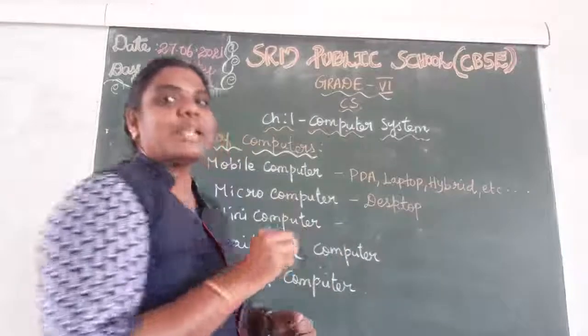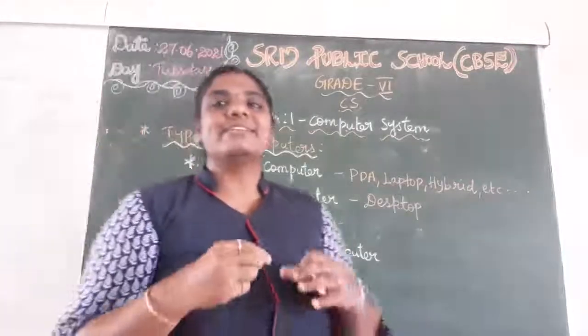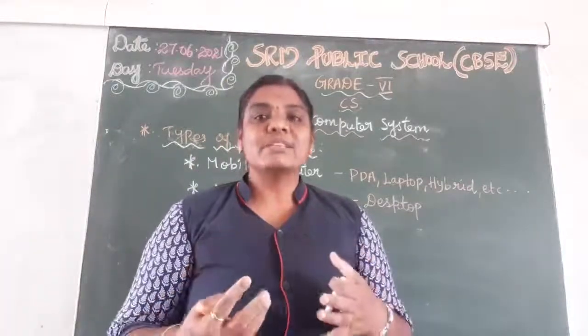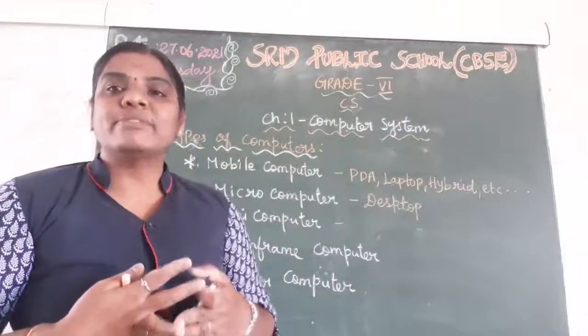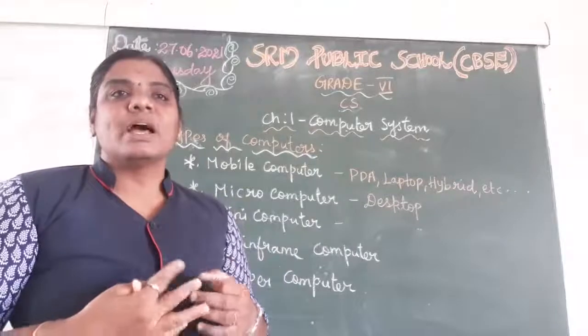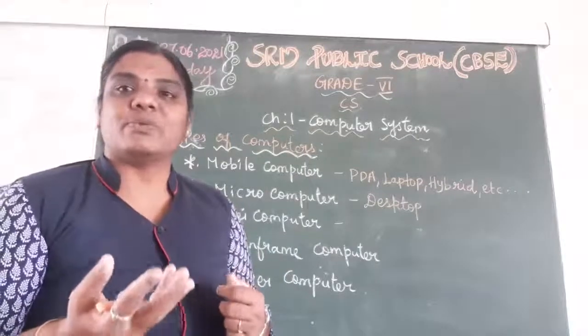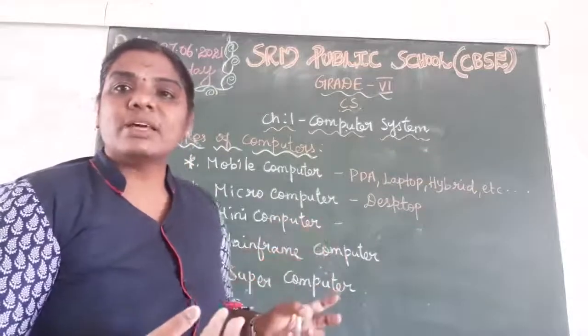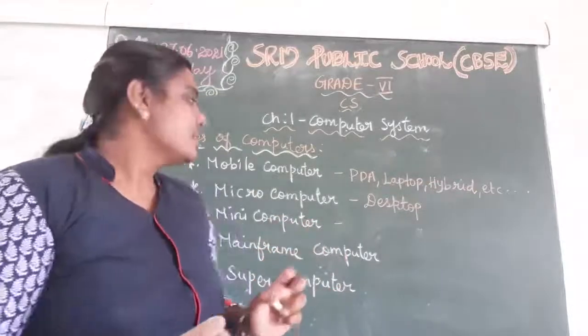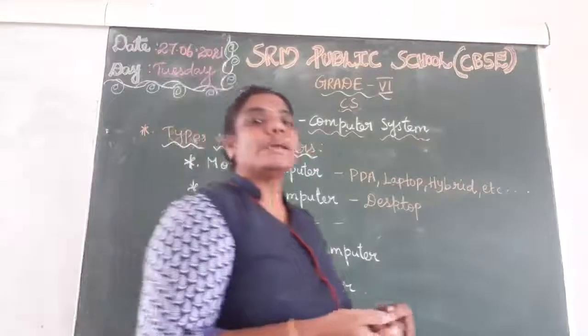Next one, mini computer. The name is only mini computer, but the size is very big. And it is very expensive. It looks like a refrigerator, a fridge. Okay, a mini computer looks like our fridge. So what are the examples of mini computer?